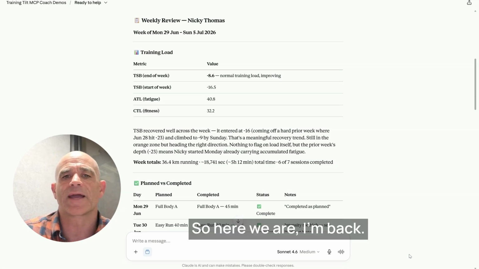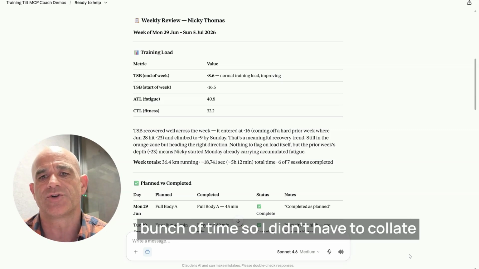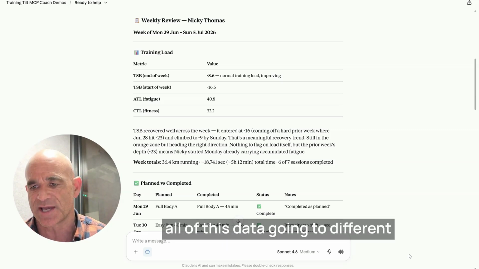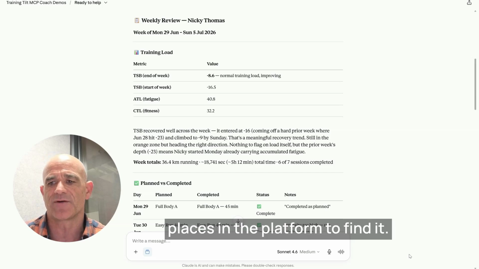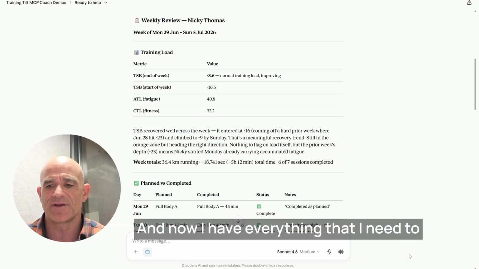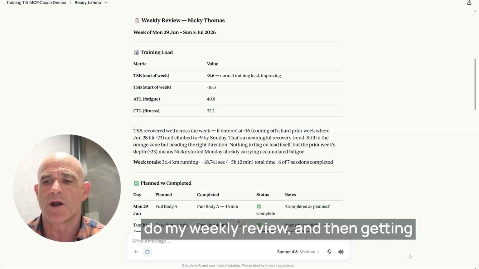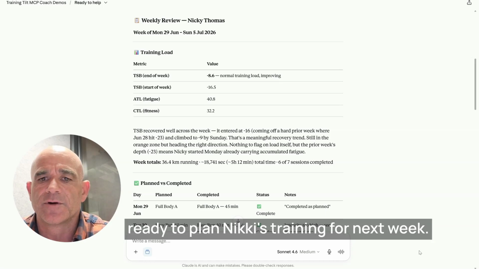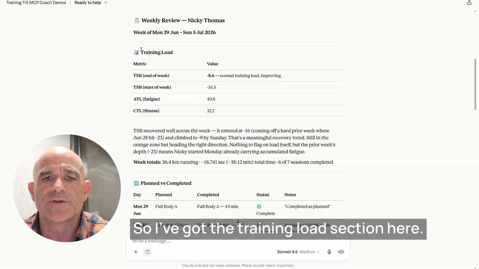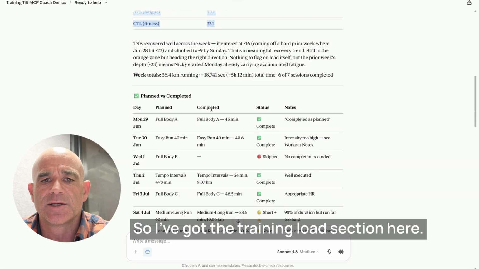So here we are, I'm back. Claude has just saved me a whole bunch of time, so I don't have to collate all of this data, going to different places in the platform to find it. And now I have everything that I need to do my weekly review, and then getting ready to plan Nikki's training for next week. So I've got the training load section here.